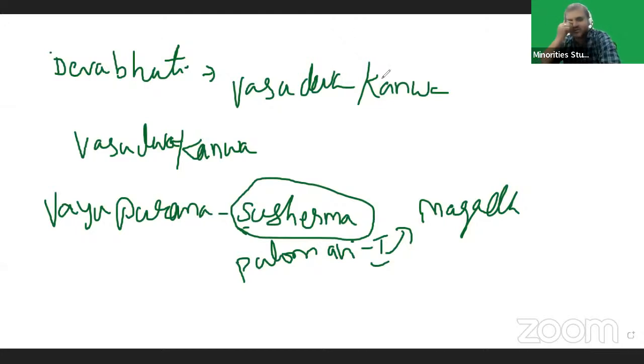We got this information from Vayu Purana. Remember this point. So this dynasty collapsed. Now we'll discuss the Indo-Greek dynasty.